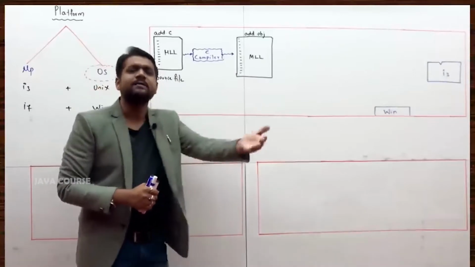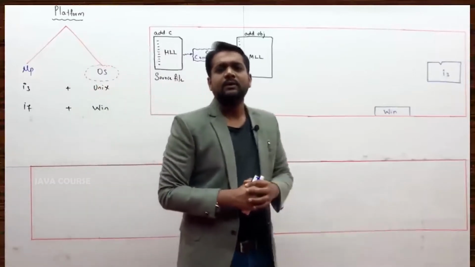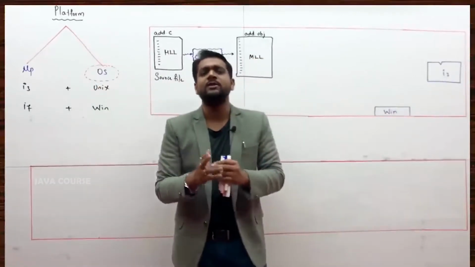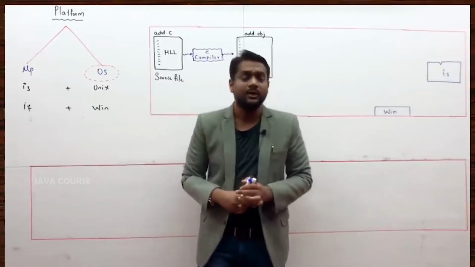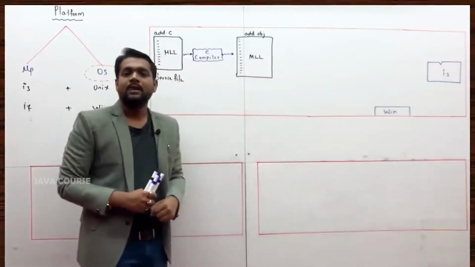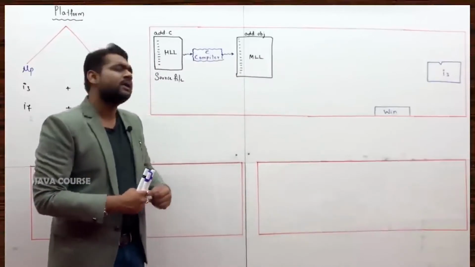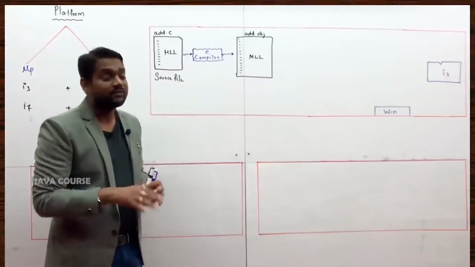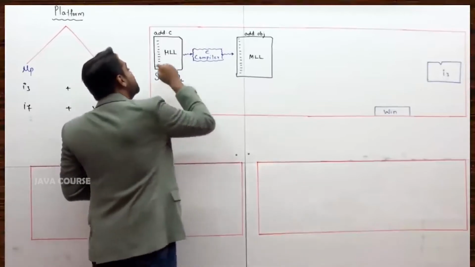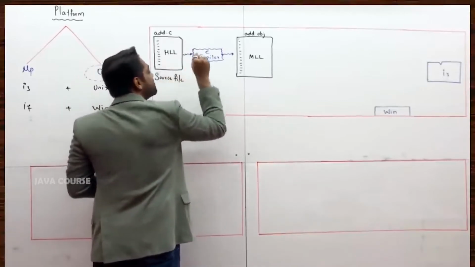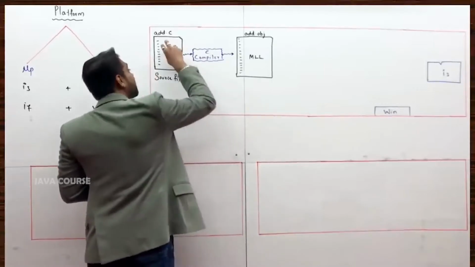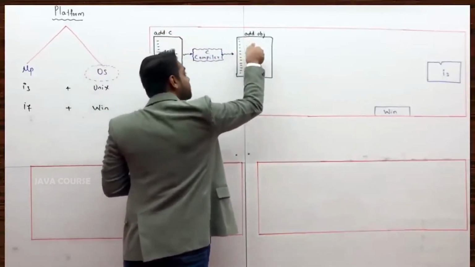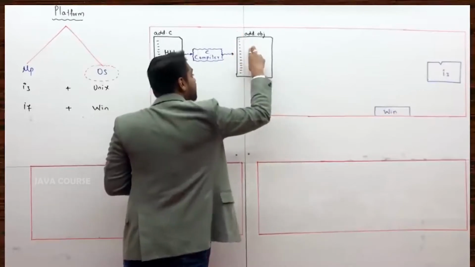One thing extra I am telling you now. What is that extra thing, sir? Why did you not tell it in the previous lecture? There it was not needed, hence I did not tell you. Now it is needed. Very simple. If you give high level language statements to the C compiler, it will convert all of them to machine level language statements and keep them in a file.